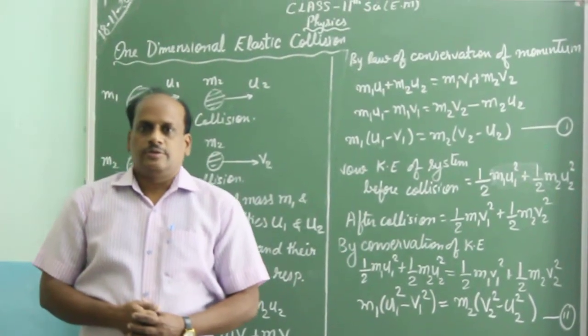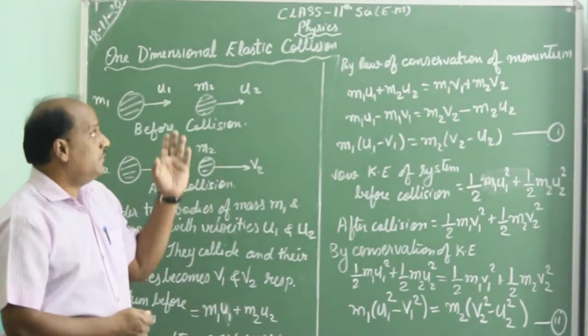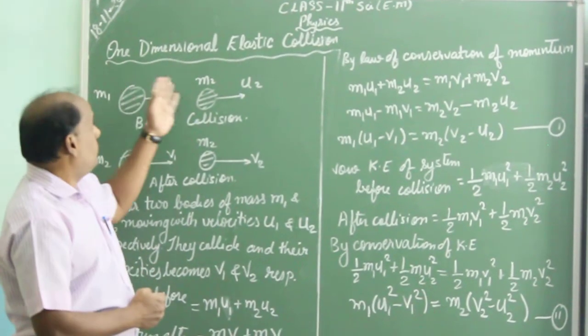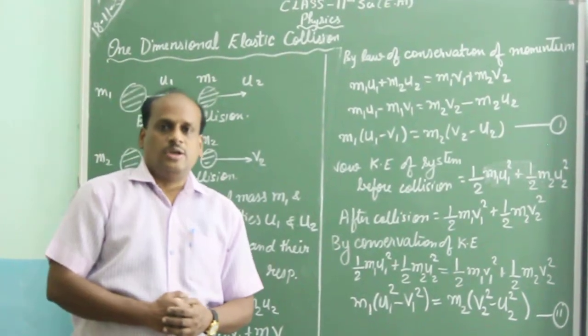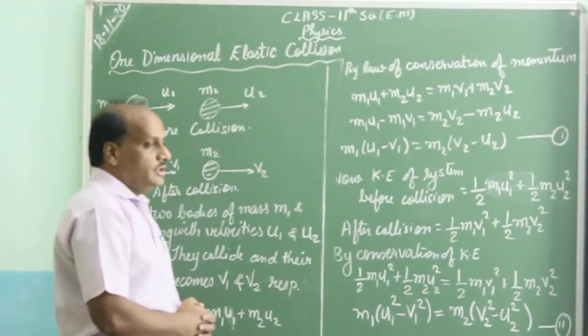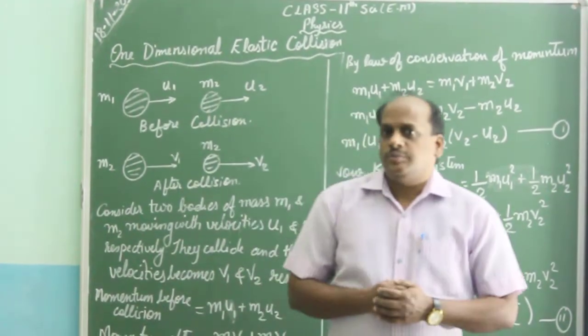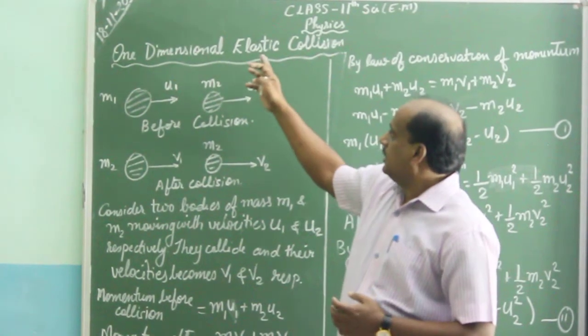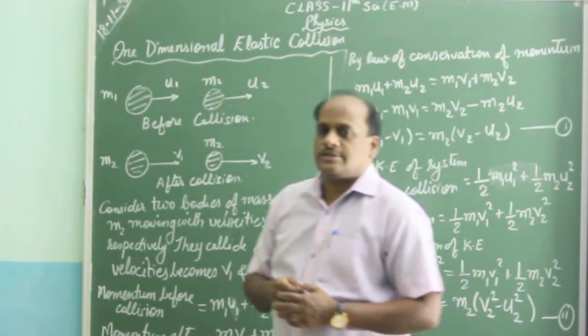Hello everybody. Today's topic for class 11 physics is one-dimensional elastic collision. So we have to derive the velocity of the two particles having a one-dimensional elastic collision.